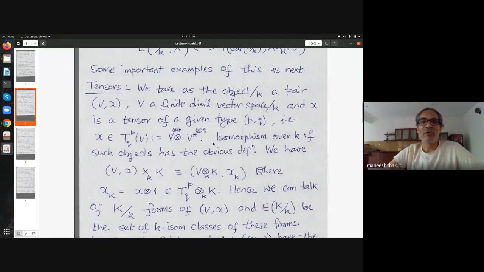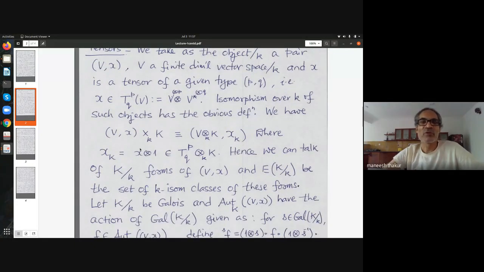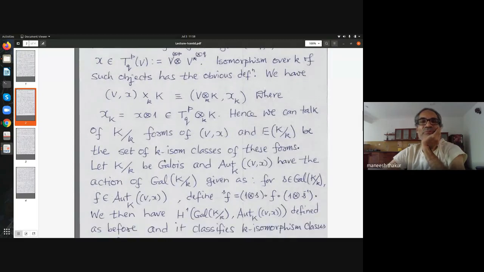And you can obviously define when two such tensors are isomorphic. It's a simple definition, so I'll skip it. Therefore, we can define base change of a tensor in an obvious way. So X sub K means X tensor 1. So base change makes sense.